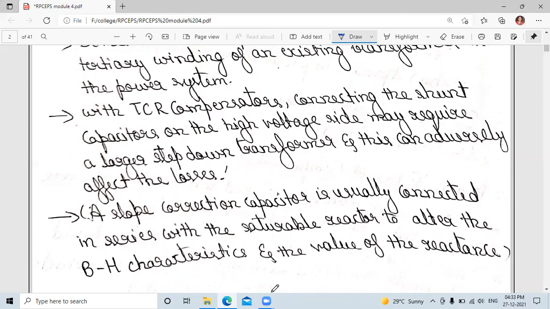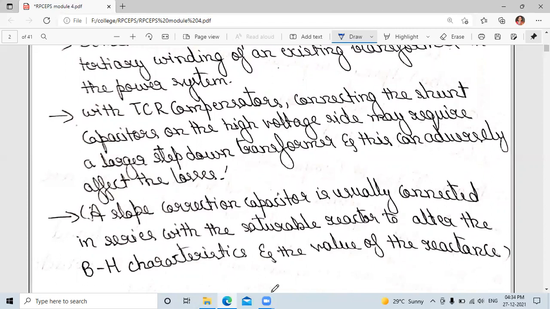One thing you need to remember in these main types of compensator: a shunt capacitor along with the saturable reactor and susceptance. The shunt capacitor is connected for medium voltage, or we can connect for high voltage along with the controlling element. If connected for high voltage, we need a larger step down transformer that can affect the losses also.